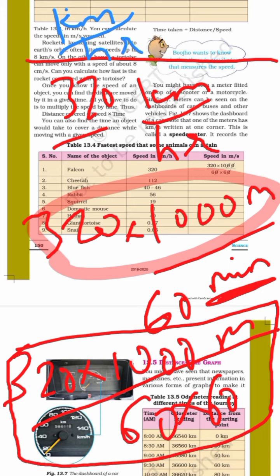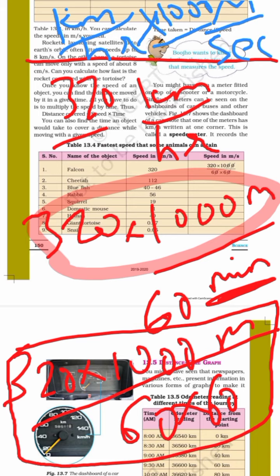kilometer per hour to meter per second, you have to multiply with 1000 upon 3600. From where did it come? 1000 came from this part, and 3600 is 60 into 60. But it is a very big number for your level, kids, right? So I am again giving you a very short trick over here.